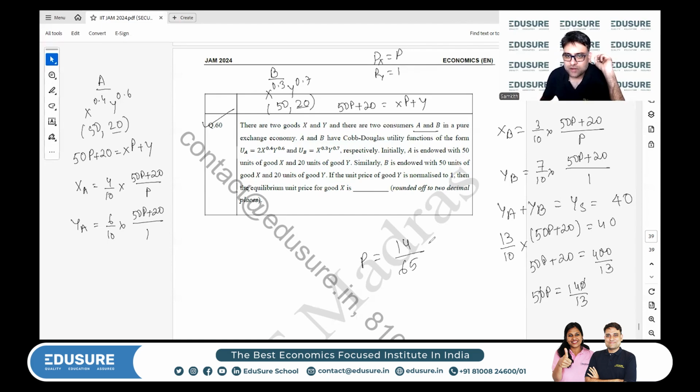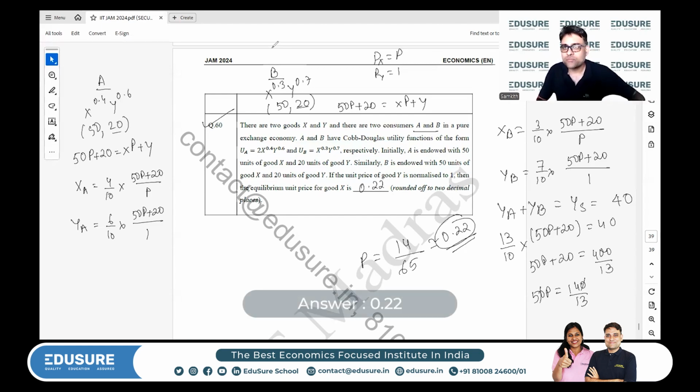Now let's round it off. It will come out to be 0.21 something. Let's see exactly how much this is coming out to be. 0.215384. Can round it off to 0.22. So price of X is therefore 0.22. Okay. General equilibrium problem, finding the competitive equilibrium price. That's what this question is about.